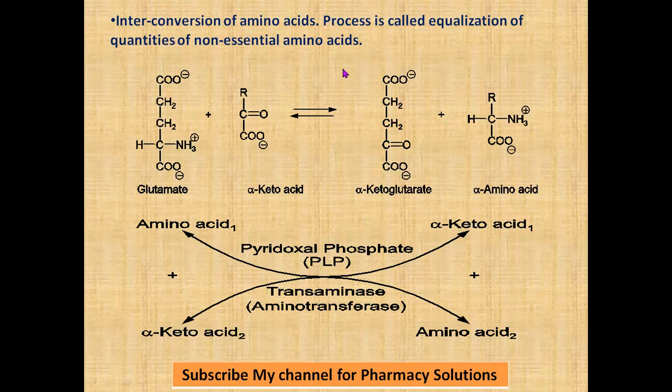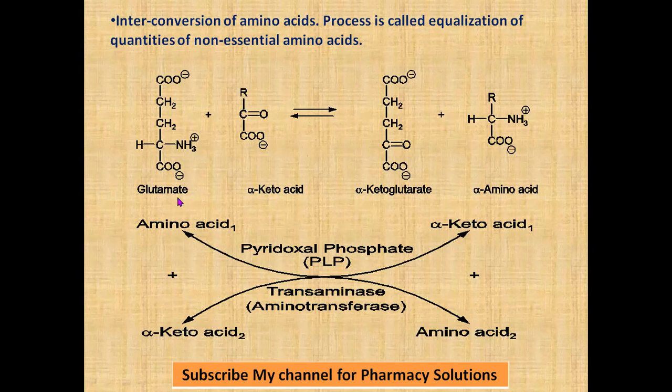That process of conversion among non-essential amino acids we call equalization, so that concentration is maintained, balancing. So that is called interconversion: amino acid 1 is converted to amino acid 2, or if amino acid 2 content is more in the body and amino acid 1 content is low, this amino acid 2 will convert to amino acid 1. So interconversion occurs through this transamination.